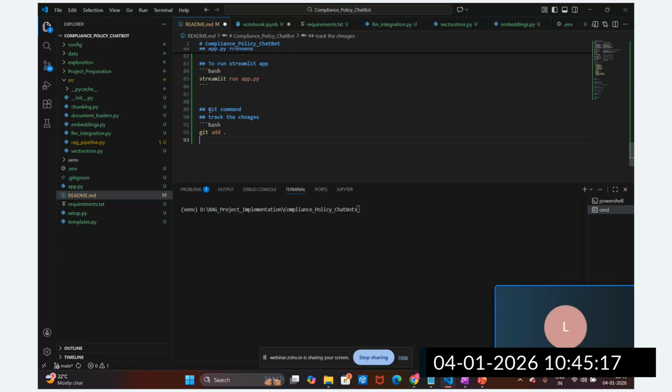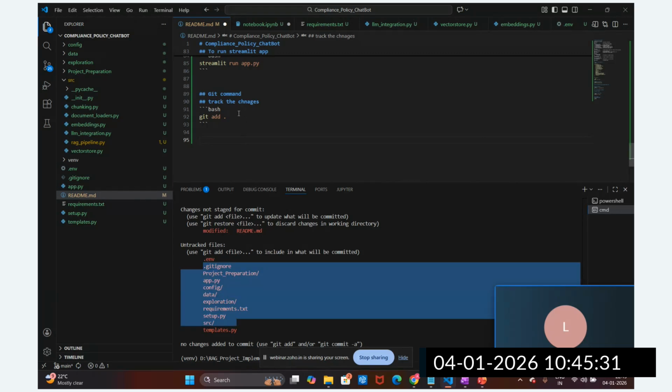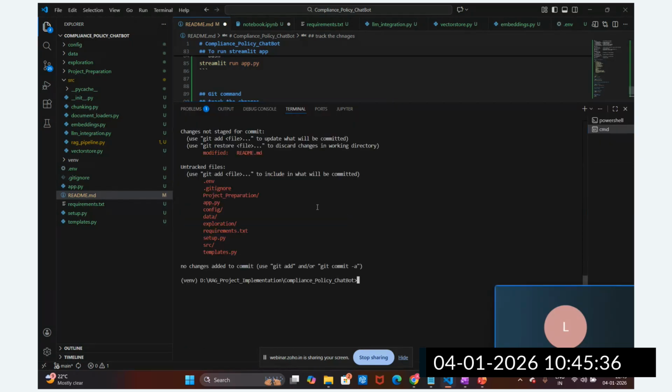So we are going to track these changes. Let me run git status first. You can see these are untracked files, guys. We have to track these files. What is the command? Git add dot. So I'm going to write git add and dot.